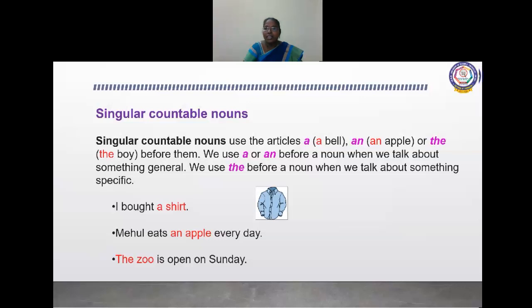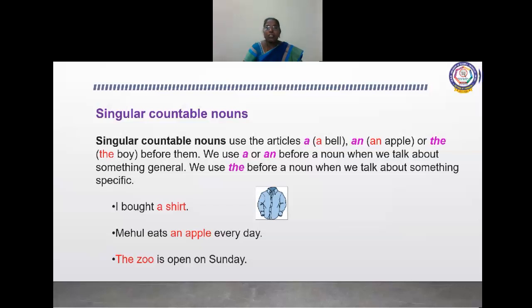A ball, an apple, the boy. We use a or an before a noun when we talk about something general, but we use the before a noun when we talk about something specific.